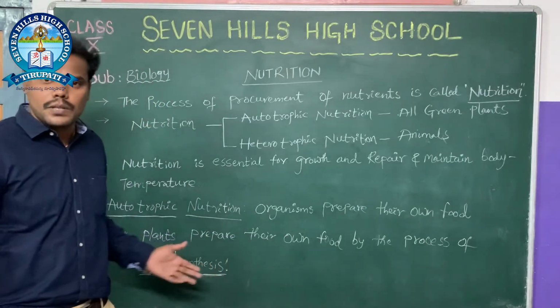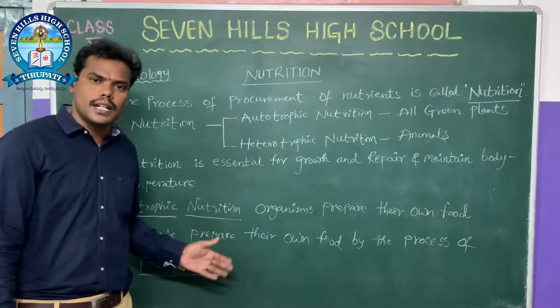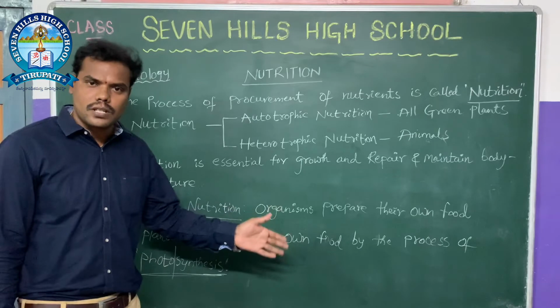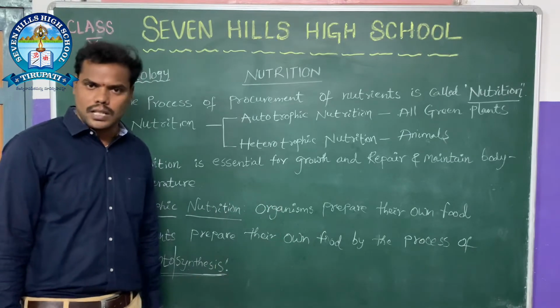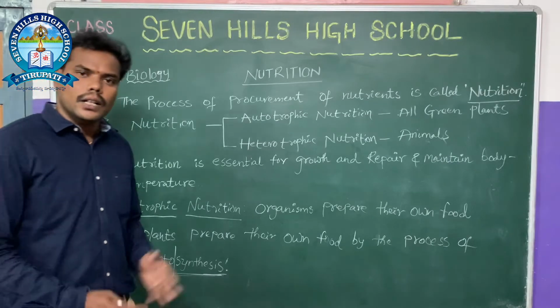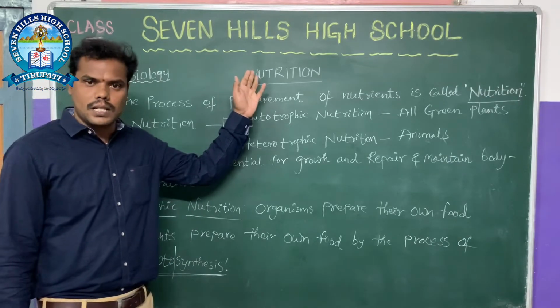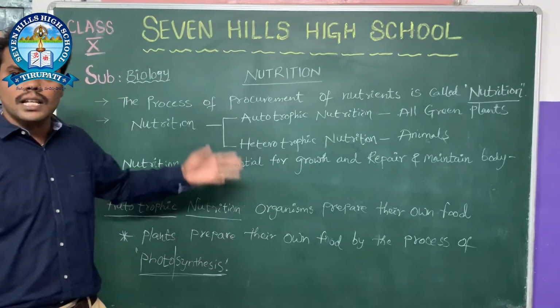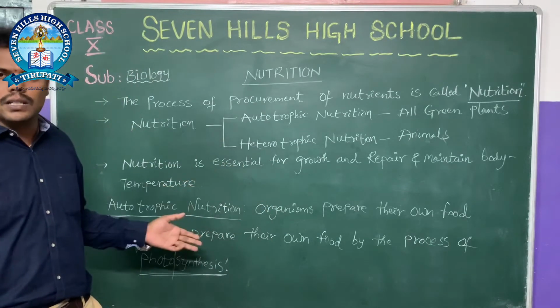All living organisms need energy, and they survive and perpetuate their race by life processes only. For example, nutrition is one of the life processes, along with respiration, transportation, excretion and coordination. All these life processes require energy.